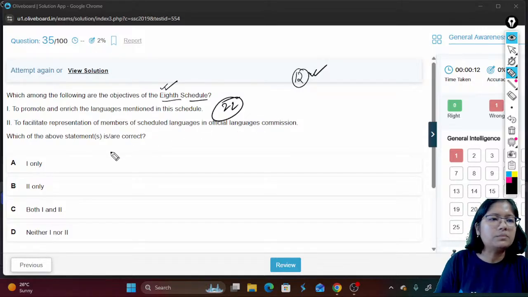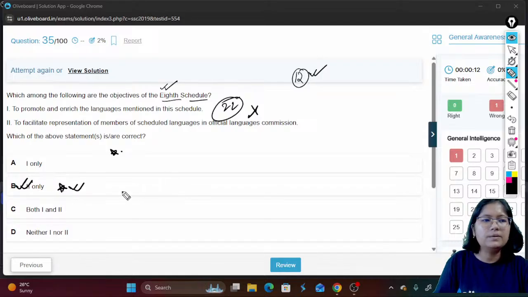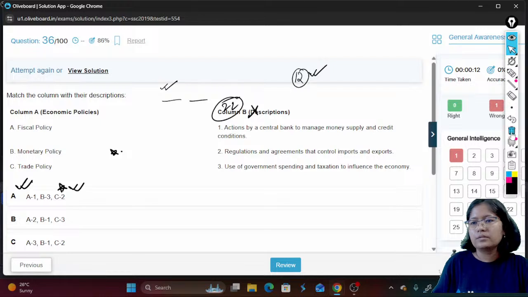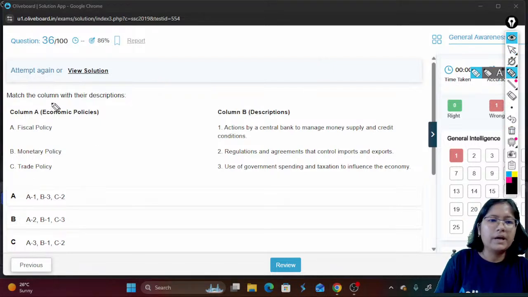Which of the following statements is true? So this one statement, it is not there. So 2 only is the correct answer. Match the column with their description.